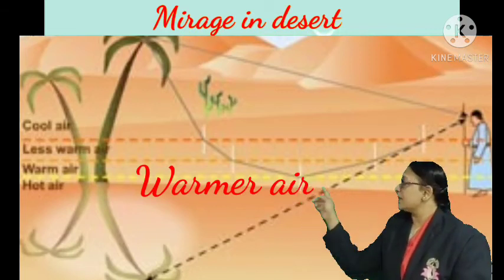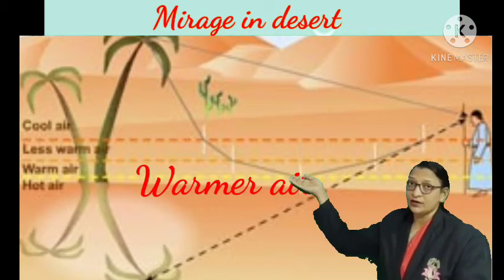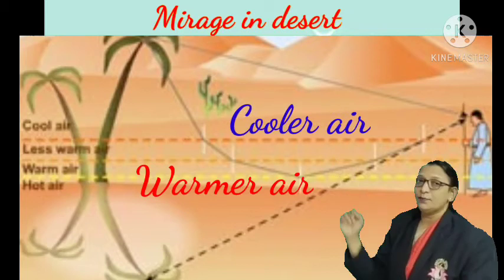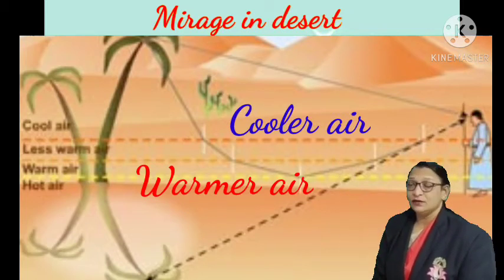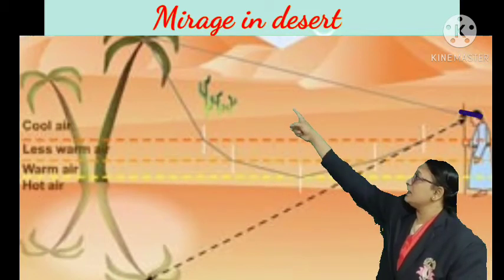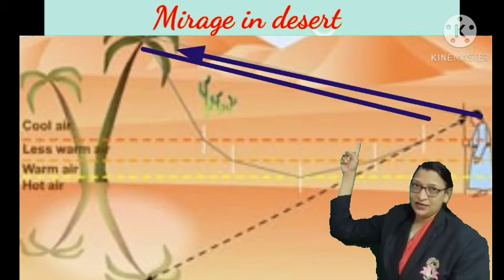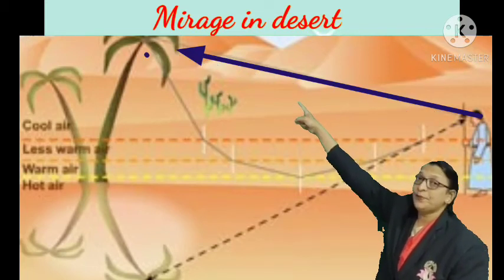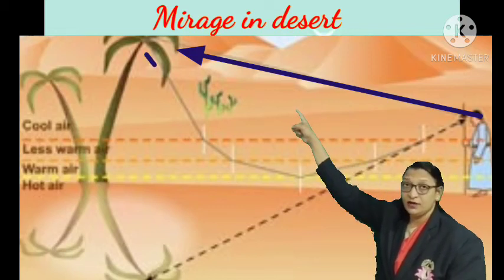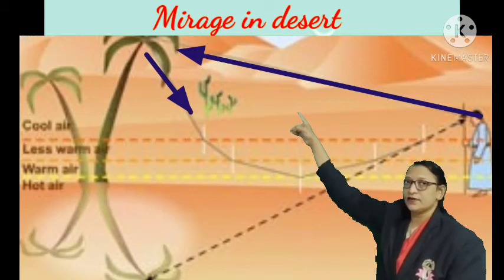And this air at the lower layer is hotter and rarer as compared to the upper layer. Now, when sunlight falls on any object, it gets reflected and reaches our eyes. So this reflected light enters from the upper layer of air, which is cold as compared to the lower layer, since it is denser.